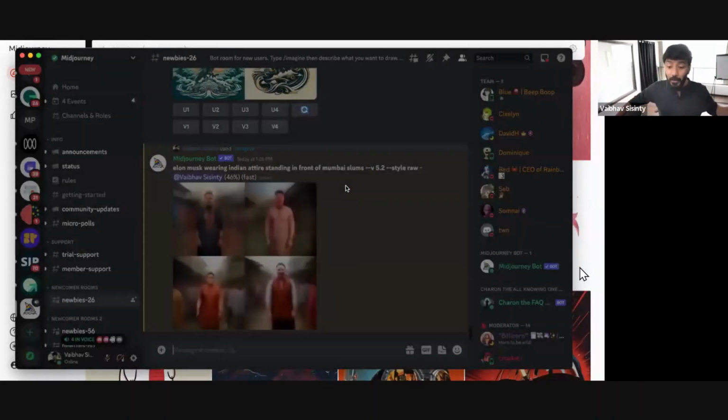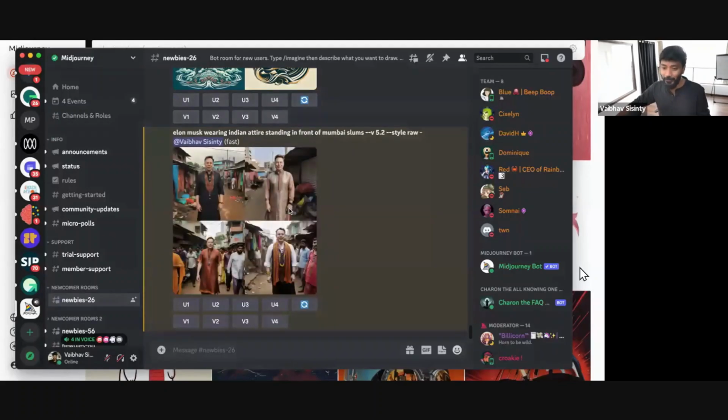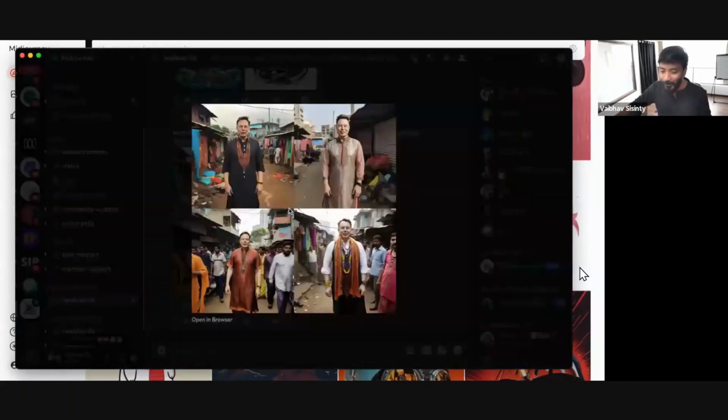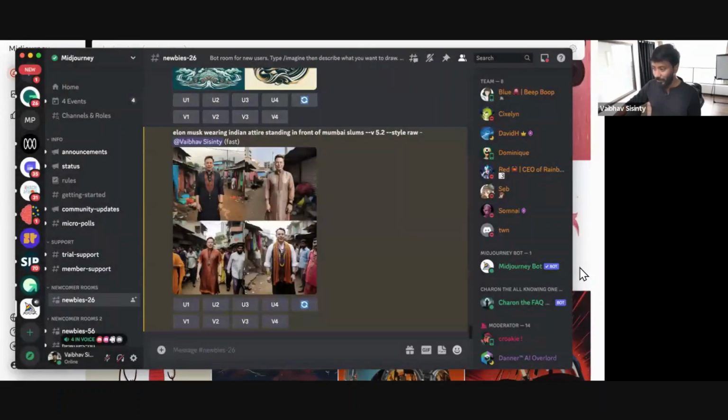These are completely AI generated images. They don't exist anywhere; the AI is imagining them. And guys, drop a boom if you think this is insane. Look at the images. Don't you think this is insane? Elon Musk never visited Bombay slums for sure. And we have a crazy looking image. Absolutely insane.